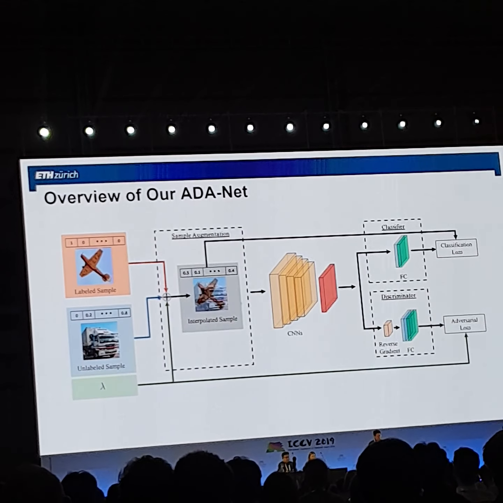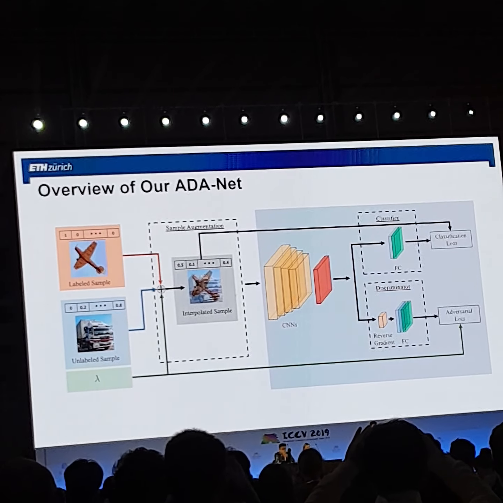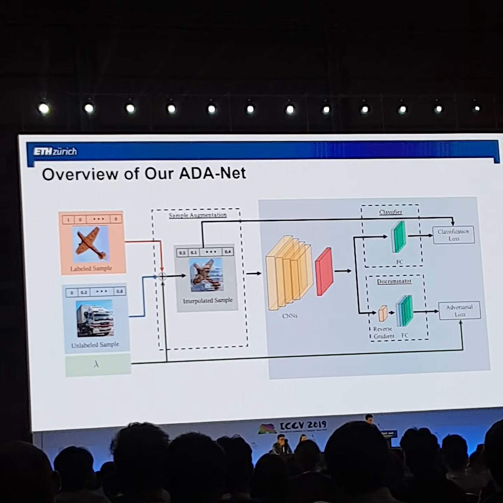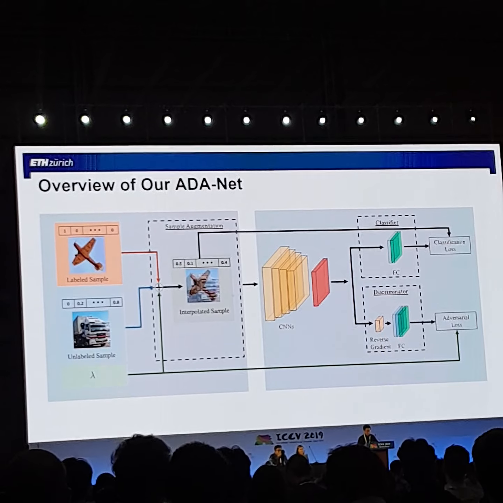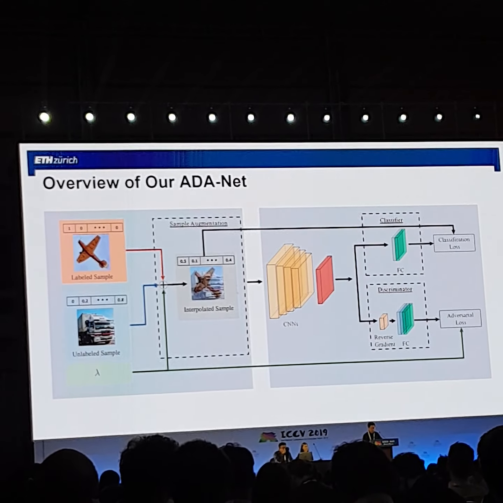Let's take a look at the final proposed model. On the right side, in addition to the classification branch, we have a discriminator to distinguish labeled and unlabeled samples. Then, for each meta batch, we use a cross-set sample augmentation strategy to generate and interpolate samples and labels, and use them as training data to train our AdaNet.